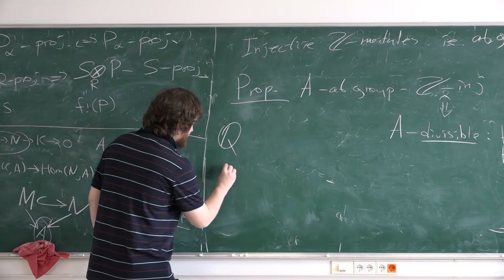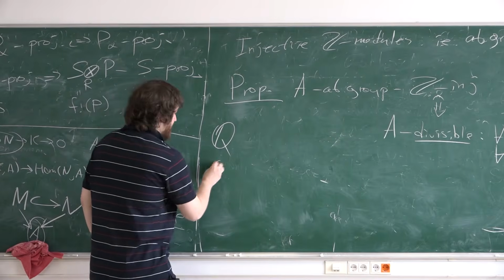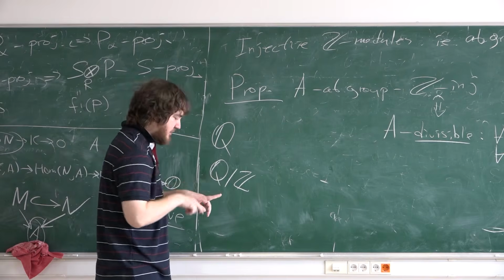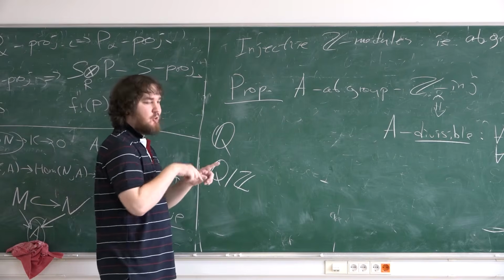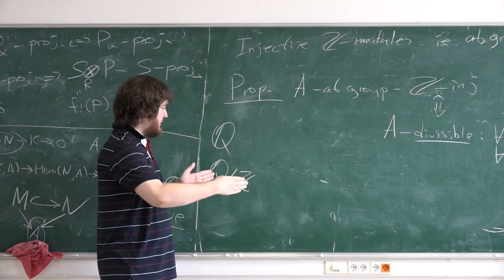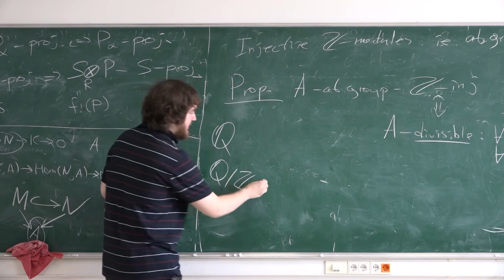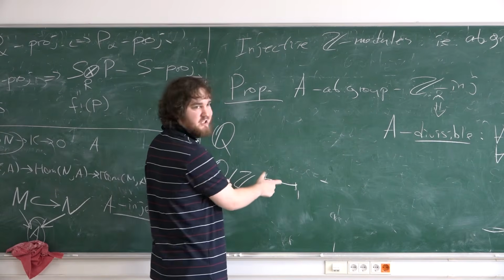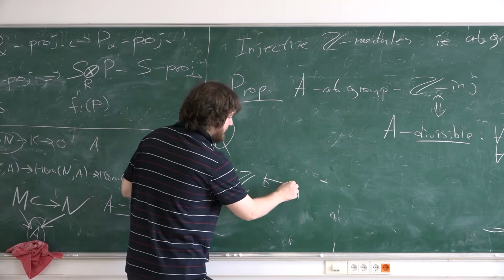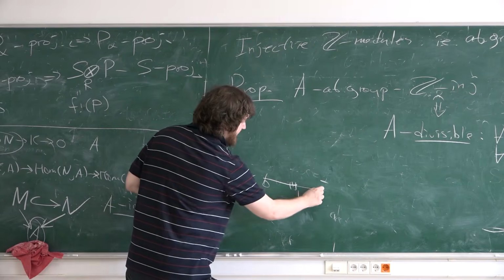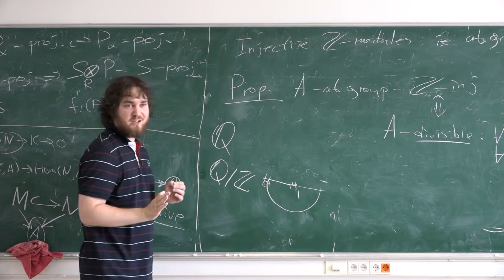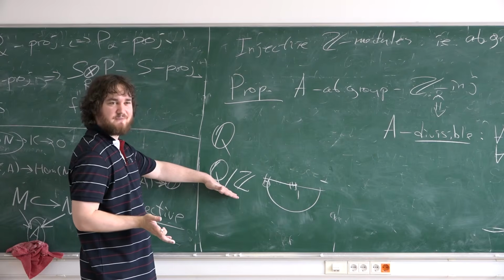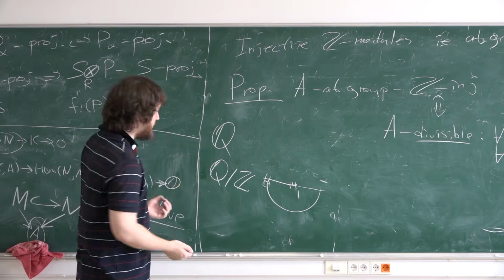But for example, you can consider something like Q modulo Z. It's the rational points on a circle, for example. It's the rationals modulo integers. It's the rationals on the interval from 0 to 1 modulo integers. Because if you have two elements here, to sum them, you sum them here and then reduce modulo integers. Do you understand what it means? It's a quotient abelian group.